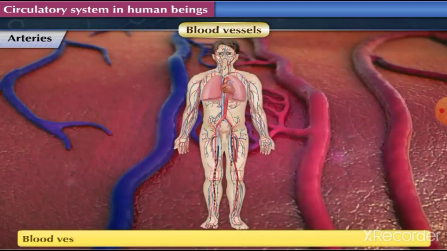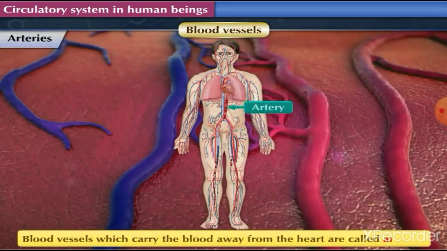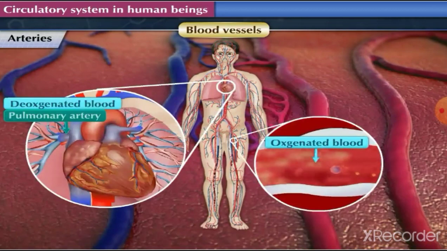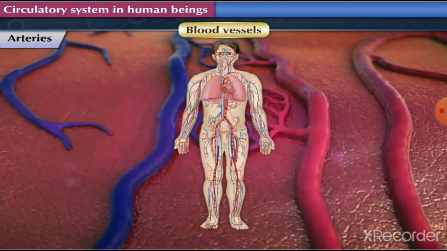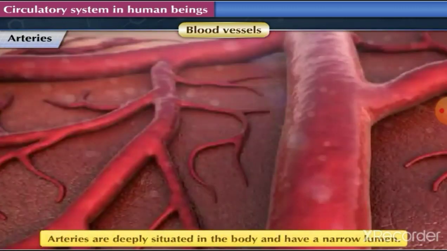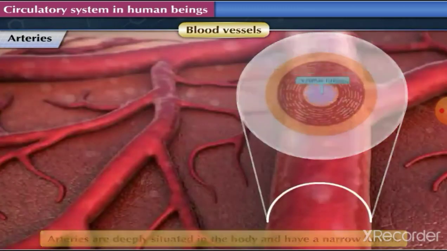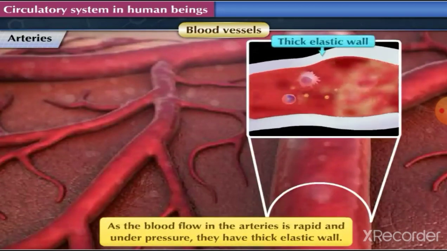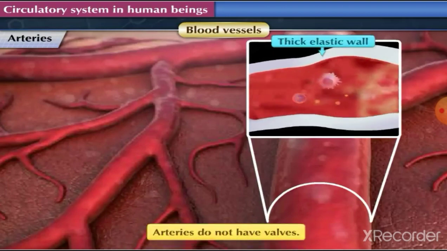Arteries. Blood vessels which carry the blood away from the heart are called arteries. Except the one carrying blood towards the lungs, all arteries carry oxygenated blood. These vessels are deeply situated in the body and have a narrow lumen. As the blood flow in the arteries is rapid and under pressure, they have thick elastic wall. These vessels do not have valves.